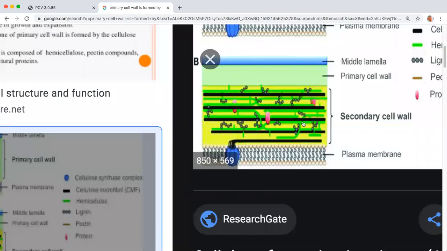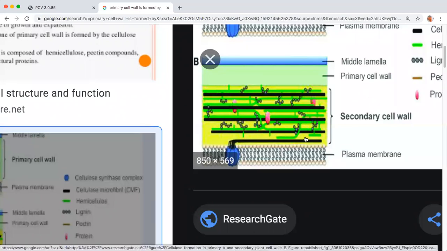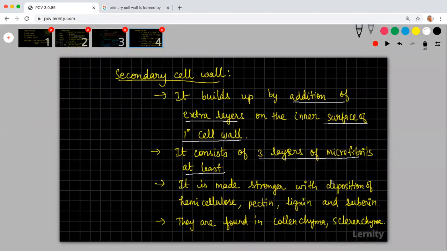Okay, it has a minimum of 3 layers. Sometimes it can have 4, sometimes 5, like that. And they are also made stronger with the deposition of some things. What are those things? Hemicellulose, pectin, lignin, and suberin.